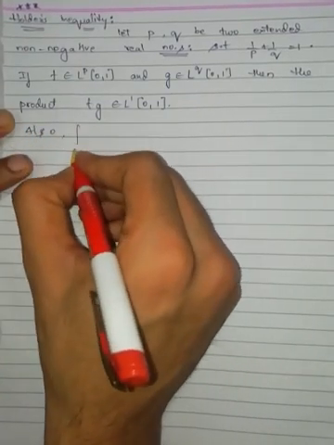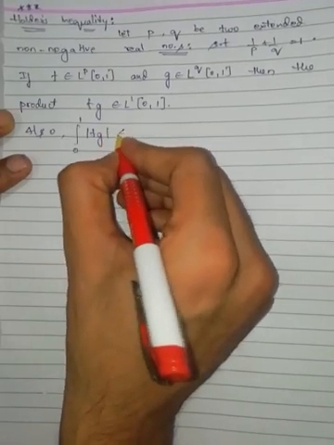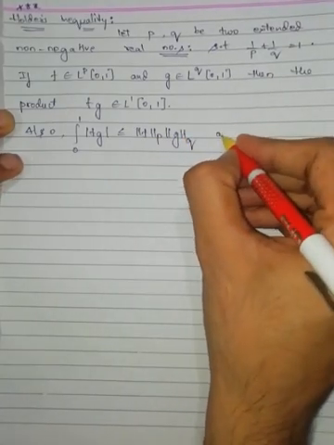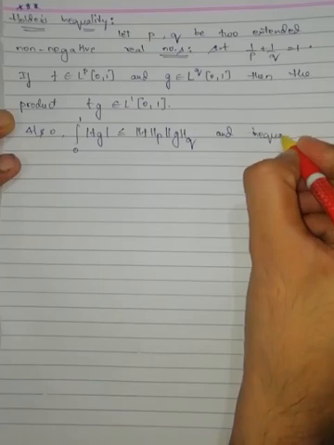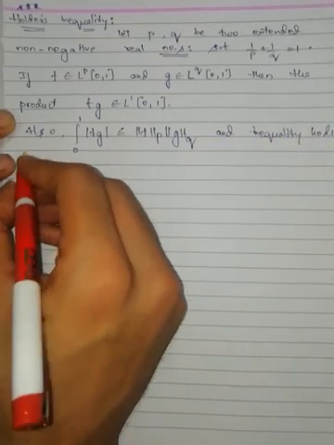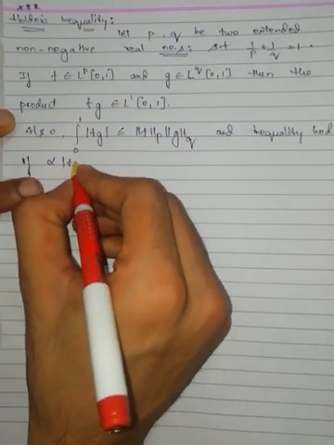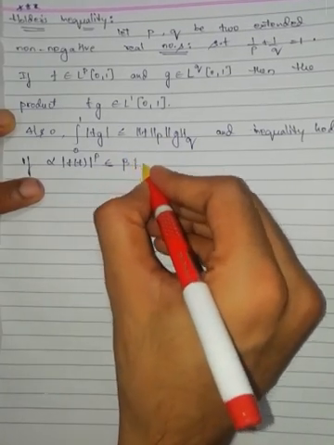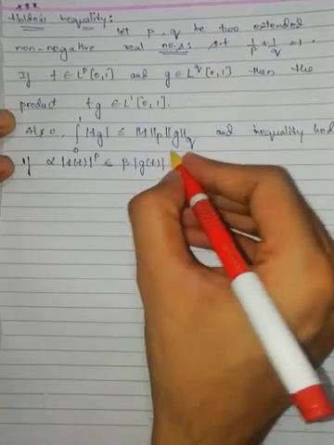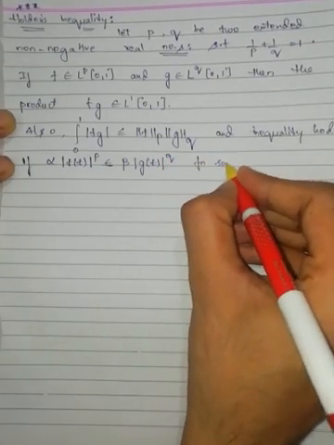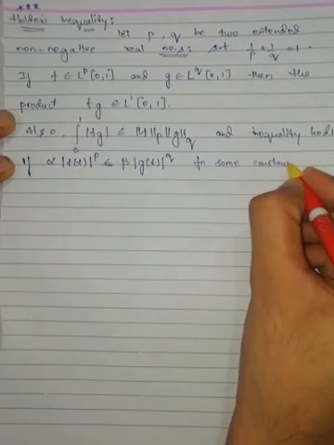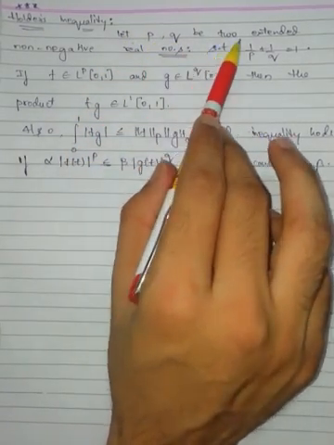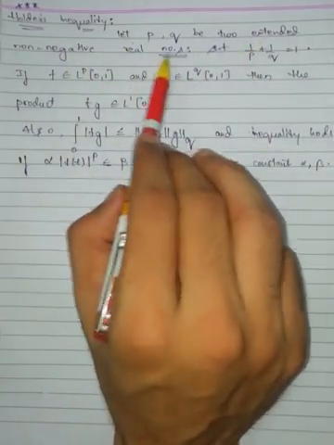Also, the integral from 0 to 1 of modulus of fg is less than or equal to the p-norm of f times the q-norm of g, and equality holds if alpha times modulus of f(t) to the power p is equal to beta times modulus of g(t) to the power q for some constants alpha, beta.